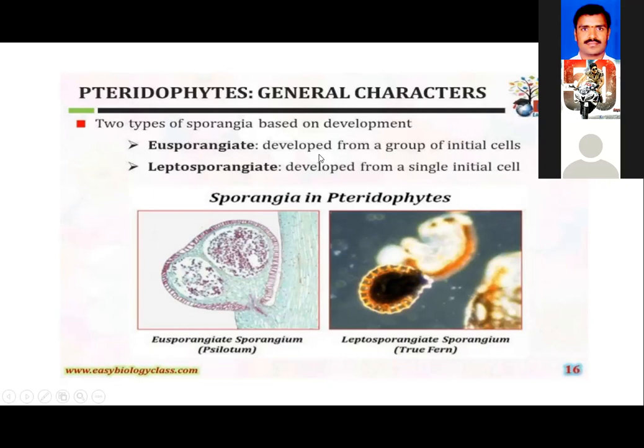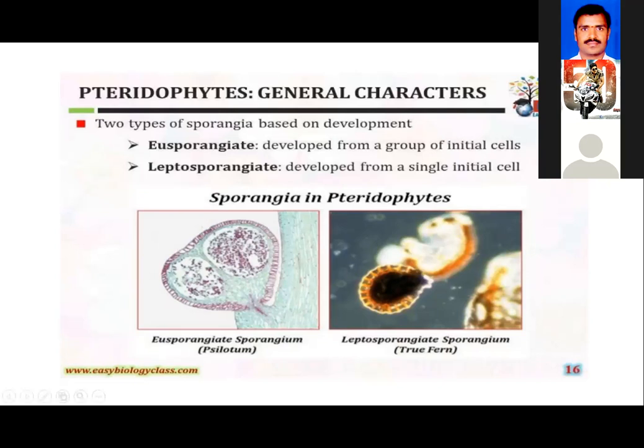Suppose one of the cells from the sporophytic tissue of the leaf is modified into a sporangium-like structure, a sporangial initial. Then that development is considered leptosporangiate development.